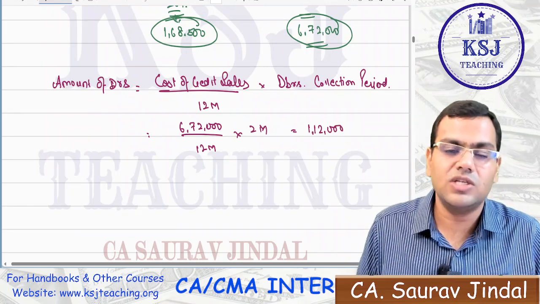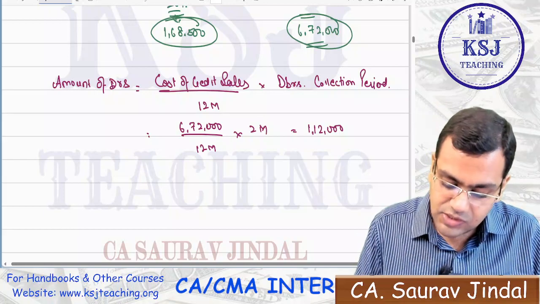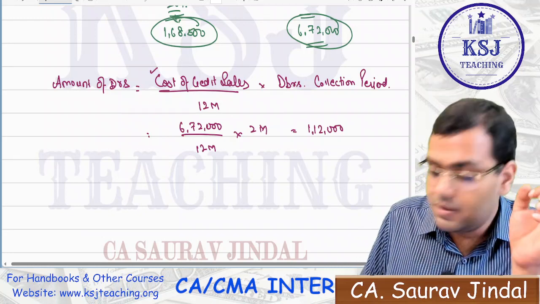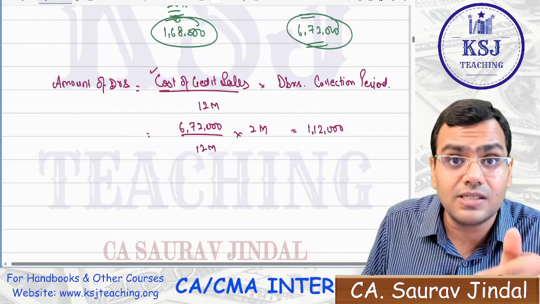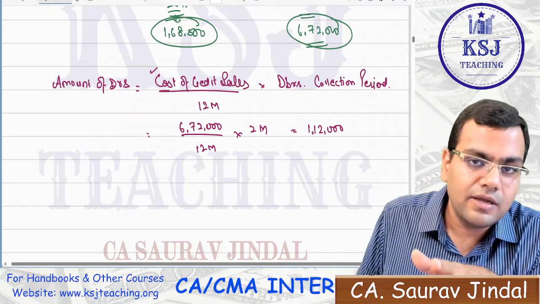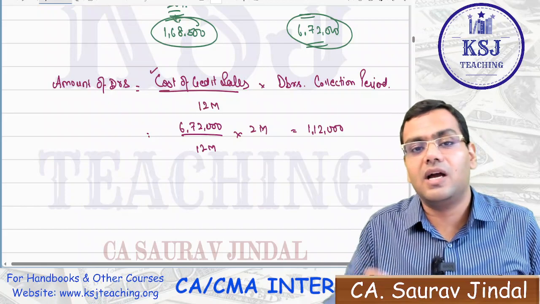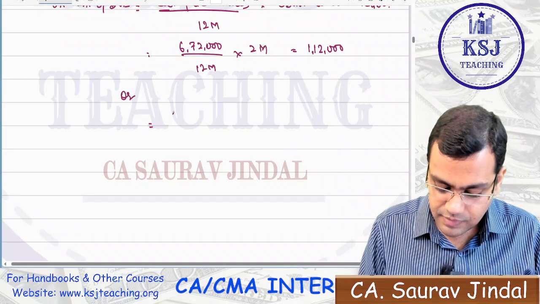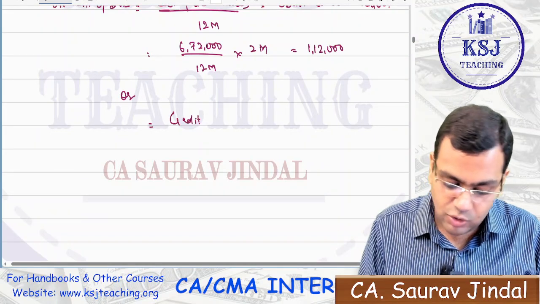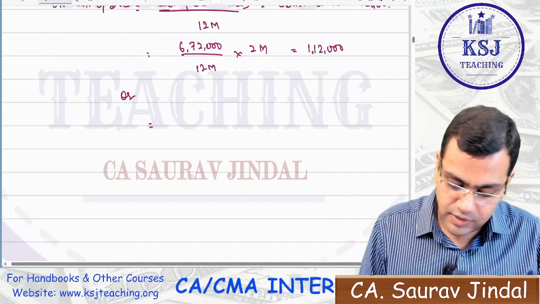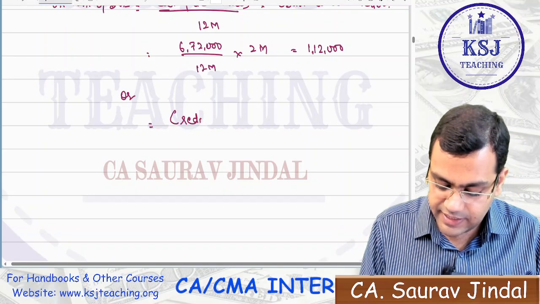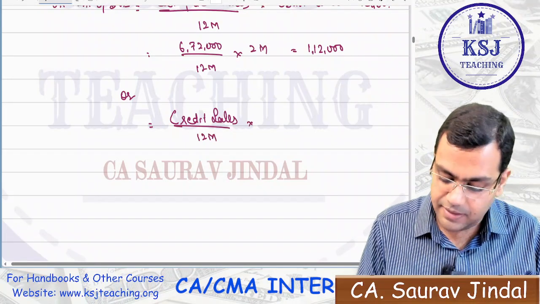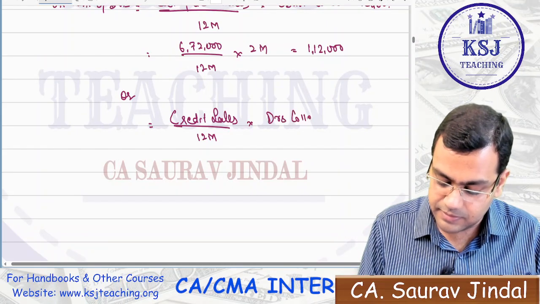What is that another variation? Sometimes you will find in some of the books that instead of the cost of credit sales, what they are taking is the total value of the credit sale. Why? They say the amount invested in the debtors is the amount that is to be recovered from the debtors, right? And the amount that is to be recovered from the debtors includes the cost plus the profit. So here you can also take the full value of credit sales, divided by 12 months, multiplied by the debtors collection period.